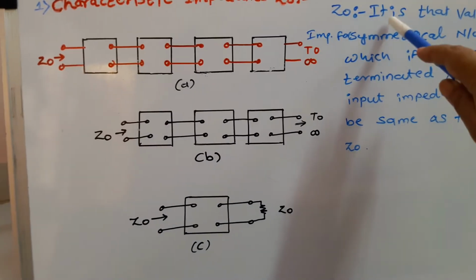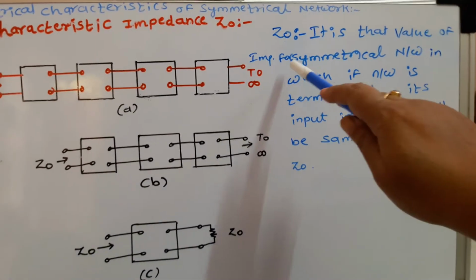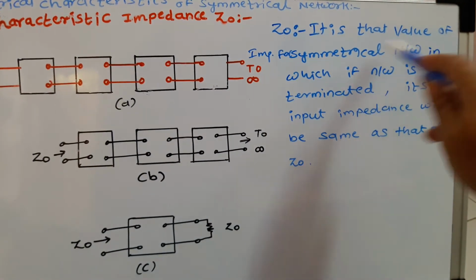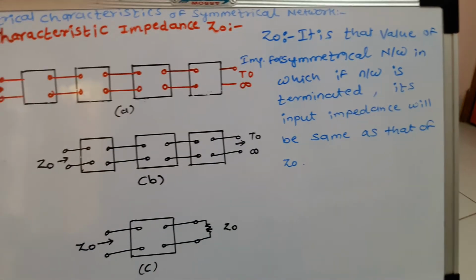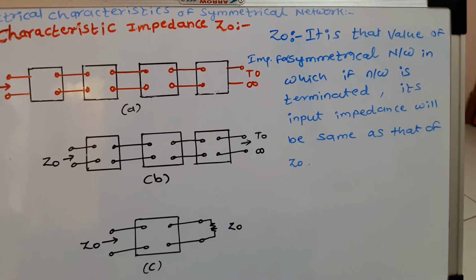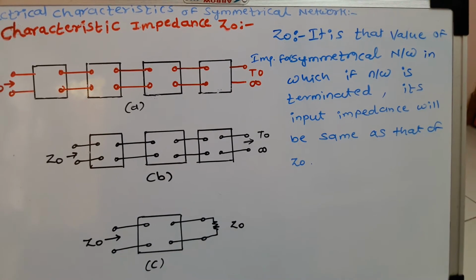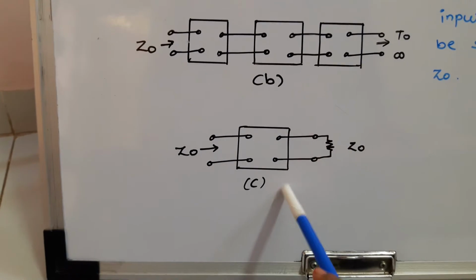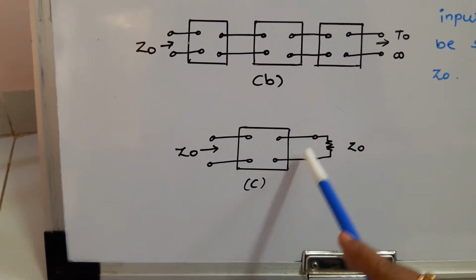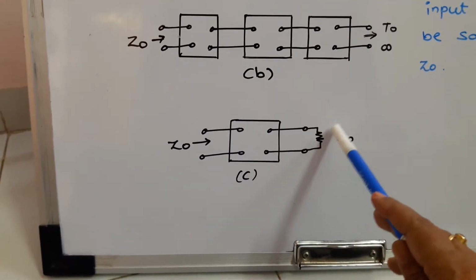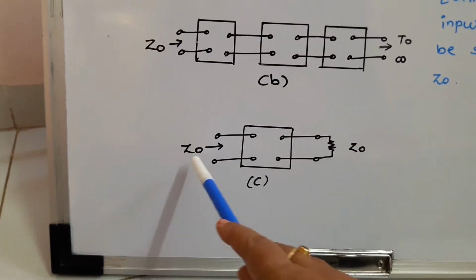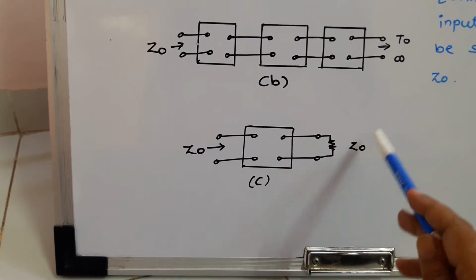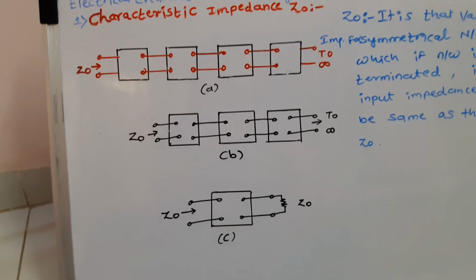It is that value of impedance for a symmetrical network in which, if the network is terminated, its input impedance will also be the same. It means, for example, let us say this figure C is nothing but a symmetrical network, and if I terminate this symmetrical network in Z0, its input impedance will be the same as Z0. So this is the meaning of the characteristic impedance.